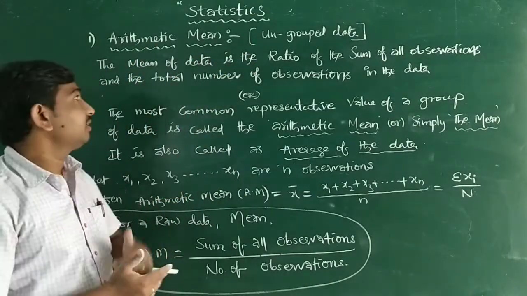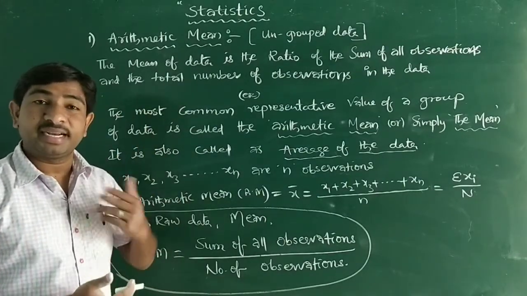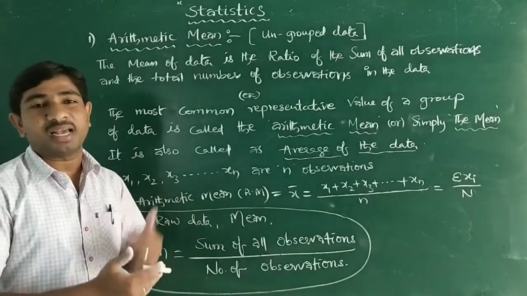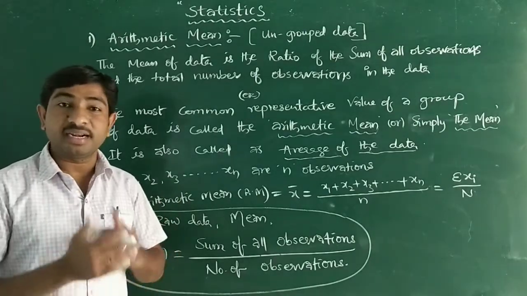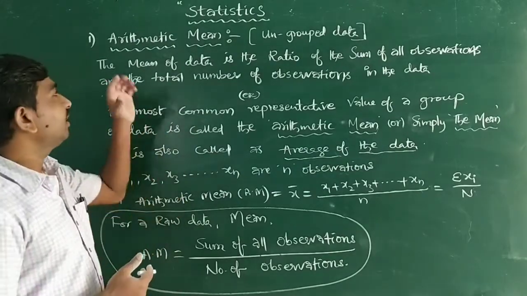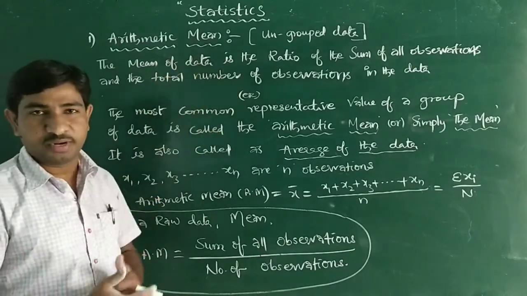Now we can see the arithmetic mean for grouped data. Grouped data means data which can be divided, or classified, into some classes. That is called grouped data. So now let us see the arithmetic mean formulas and definitions for grouped data.